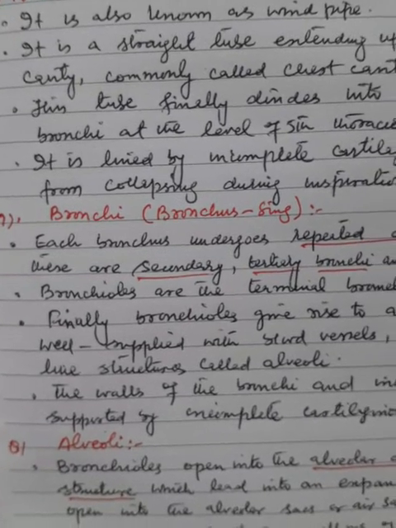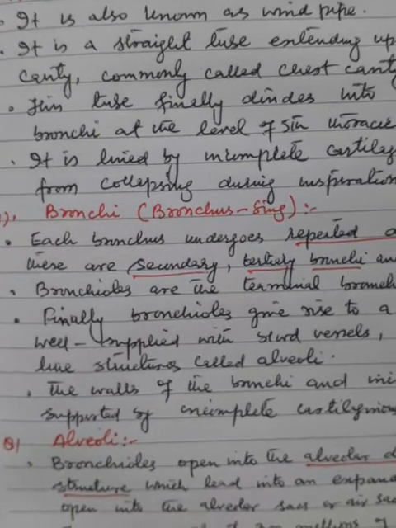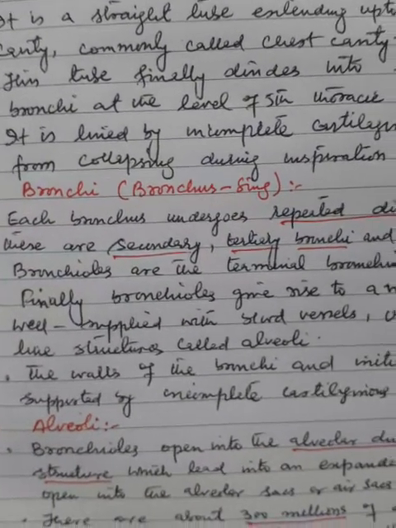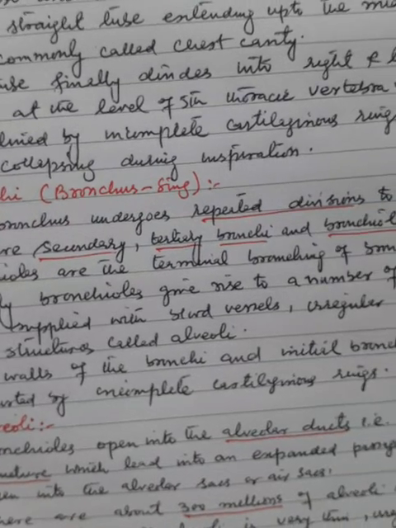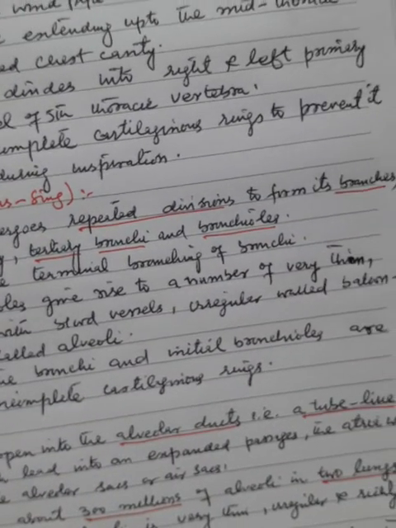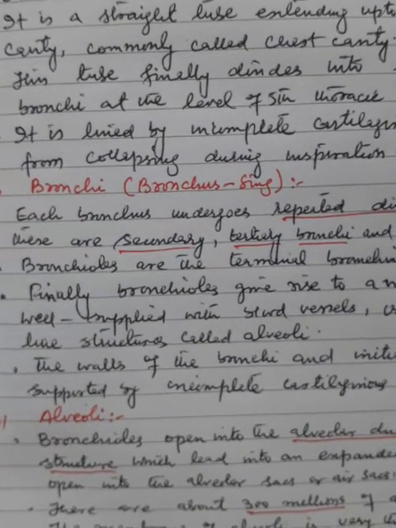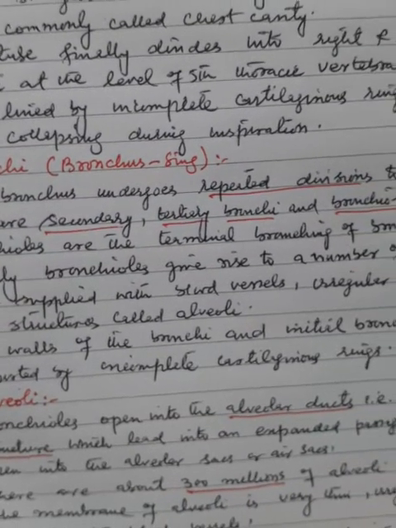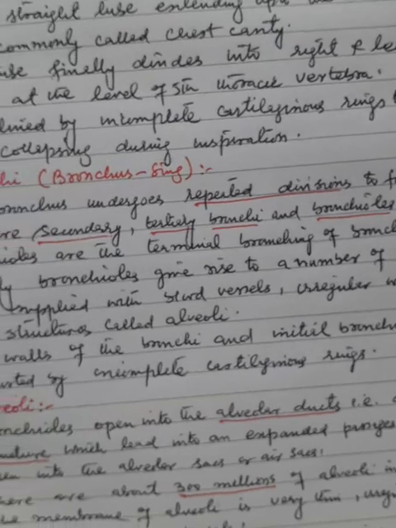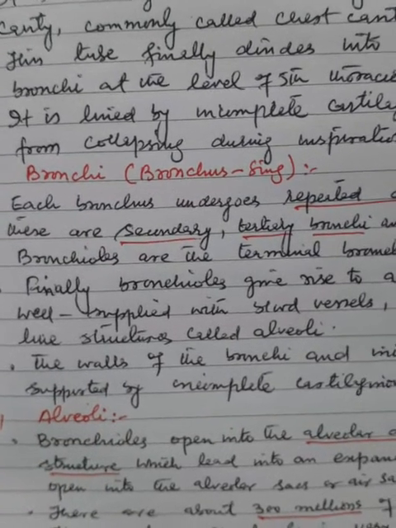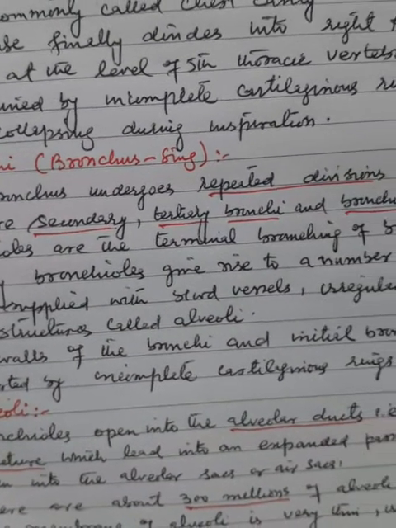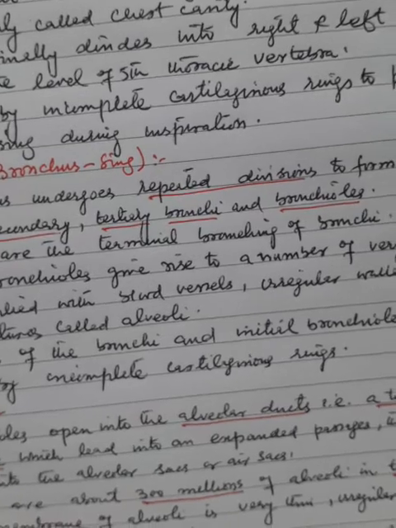Now, bronchi. Bronchus is the singular. Each bronchus undergoes repeated divisions to form its branches. These are secondary, tertiary bronchi and bronchioles. Bronchioles are the terminal branching of bronchi.